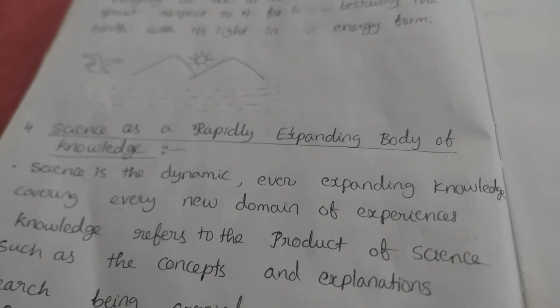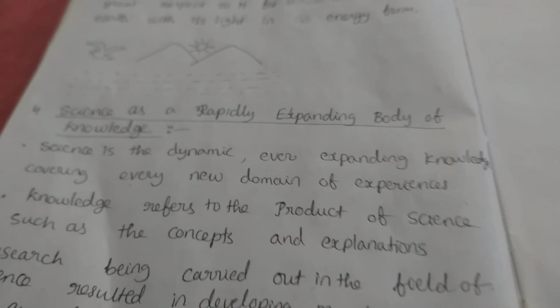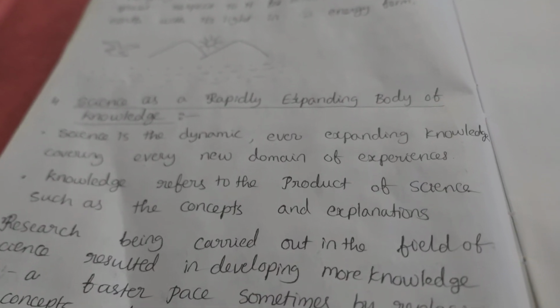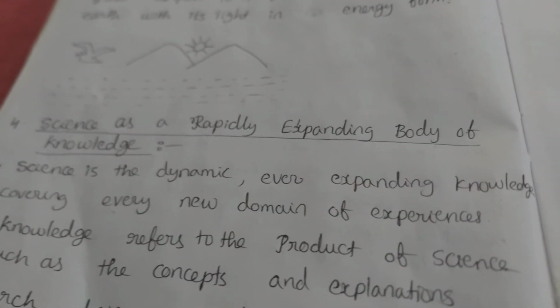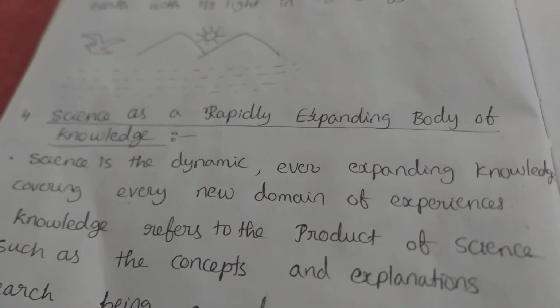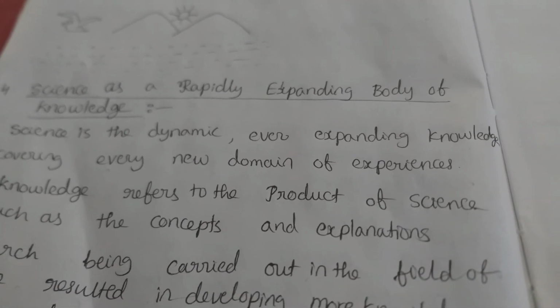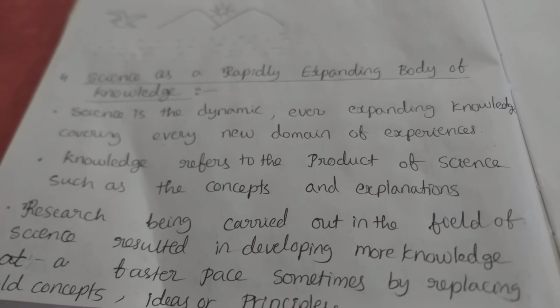Next one, science as a rapidly expanding body of knowledge. Science is a dynamic, ever-expanding knowledge covering every new domain of experience. Knowledge refers to the product of science, such as concepts and explanations.